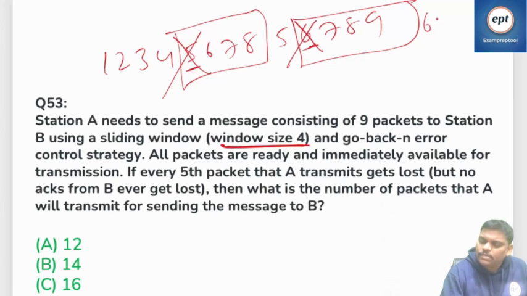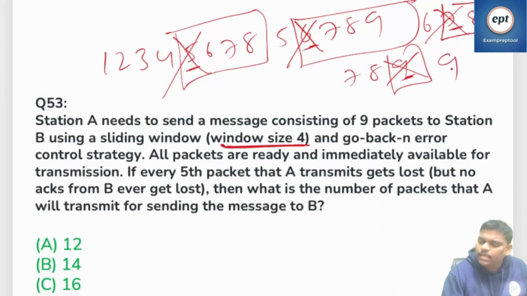So what is the answer? 6, 7. Fifth one failed, so again 7, 8, 9. It's fail. Then what is the answer? Again you write 7, 8, 9. Ninth one fails, so 9 again.